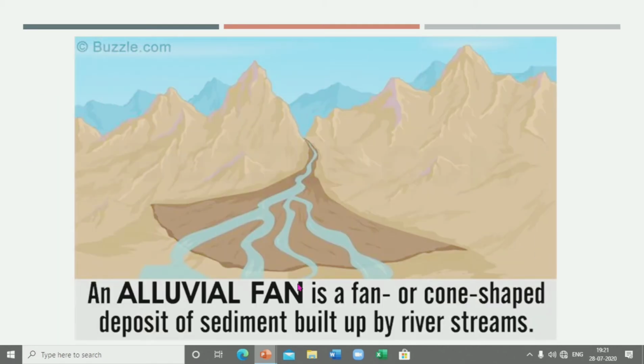The next one: here is a picture of the alluvial fan and alluvial cone. First the cone is formed, and then because of the division of the cone by the river channels, an alluvial fan is formed. A fan-shaped semicircular deposit is formed.